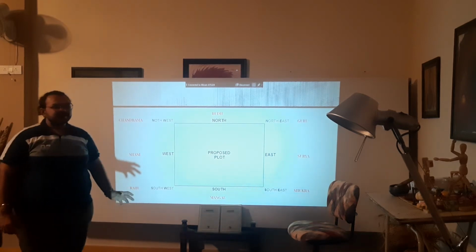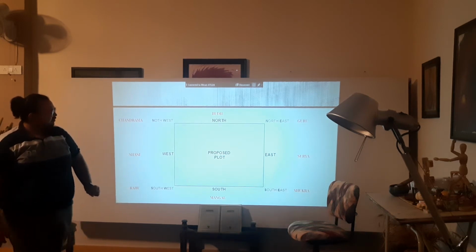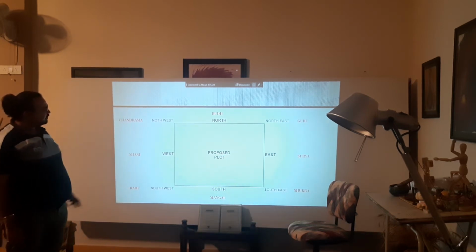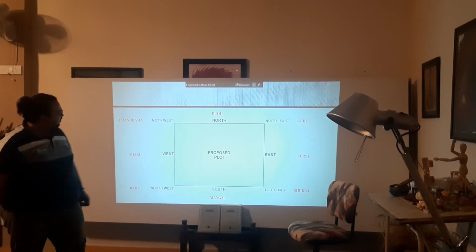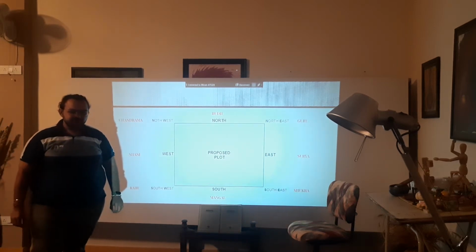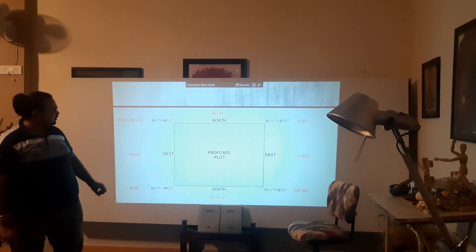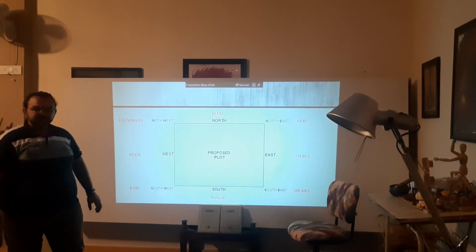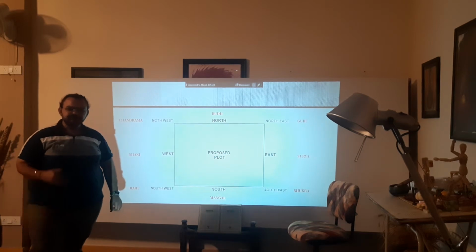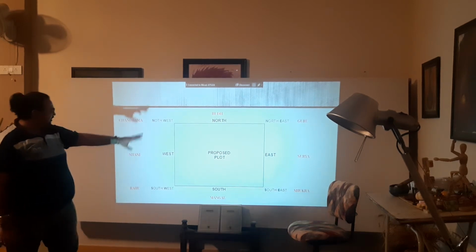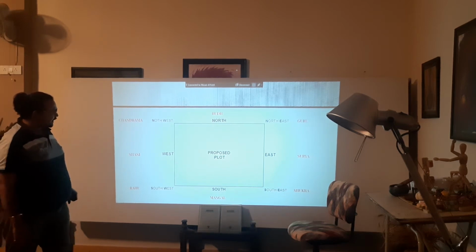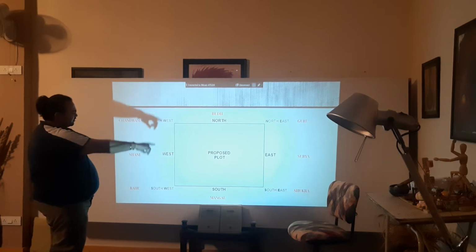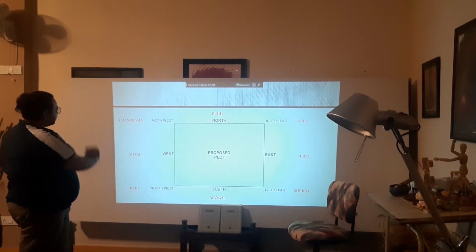Whenever we look at it from an architectural point of view or the Vastu point of view, the north direction we basically term as on the top, and then it comes across north, east, south and west. It is very interesting to know that the term NEWS came from the same four directions, the newspapers or the news channels or the news that we come across. So these are the four directions that come into place when we talk about a proposed plot. And then the subsidiary directions: the northeast, the southeast, the southwest and the northwest.